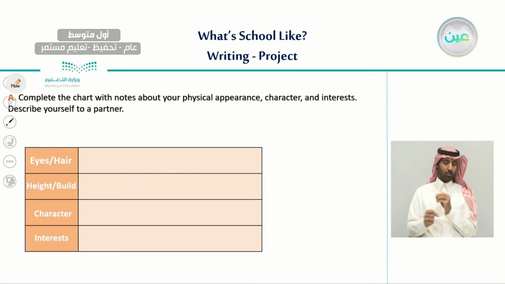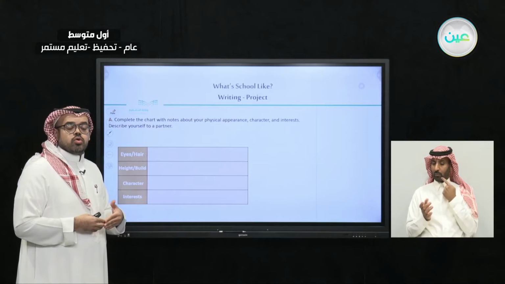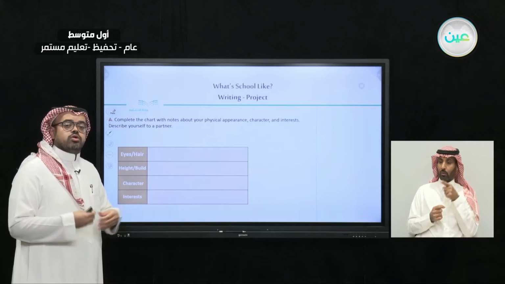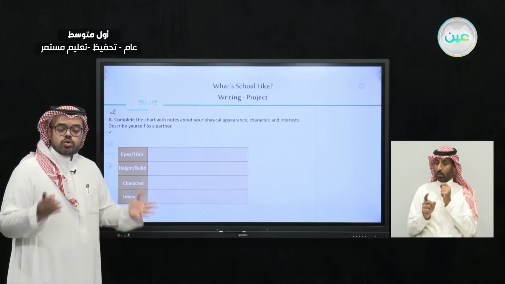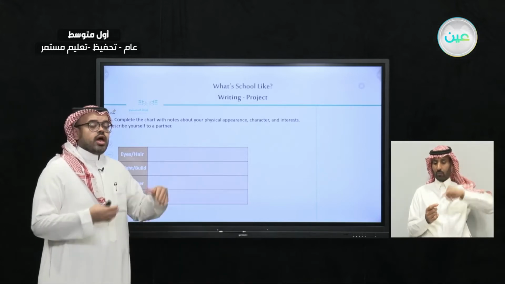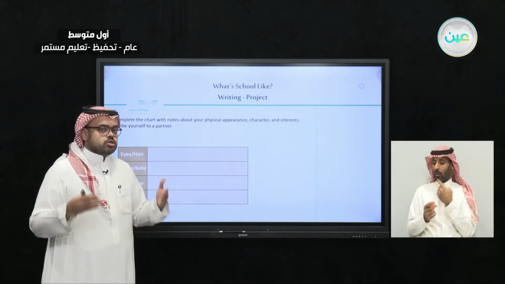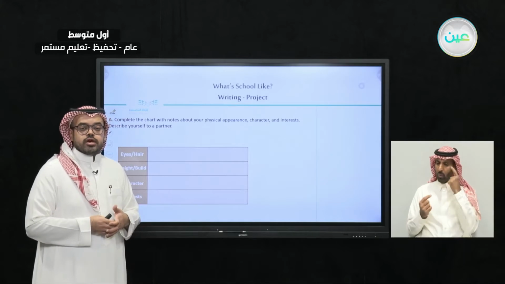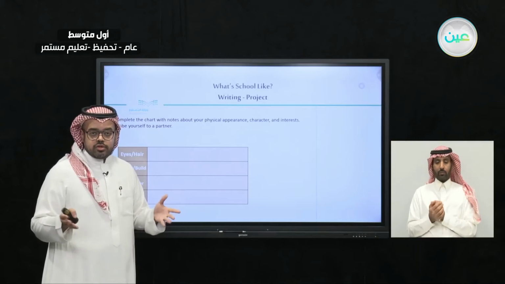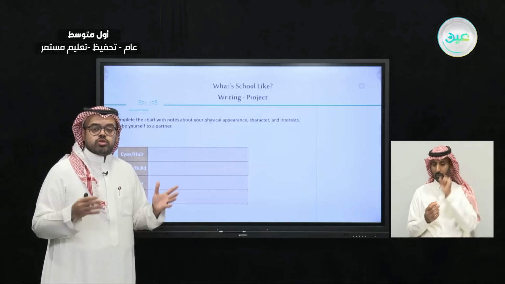So what you need to do in this exercise is just to imagine that you are writing to someone who hasn't seen you, okay? And you need to describe yourself in order for him to recognize you. You remember the exercise we had on 2 visitors who are coming from the airport, and each one of them describes himself, Seth and Ted. One says that I am tall and I have black hair, and so on. So what I need you to do now is to do the same, to describe yourself to a partner.